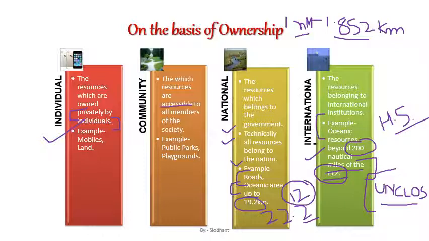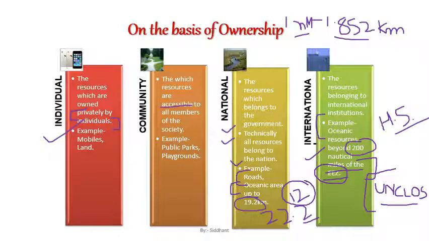These 157 members are the signatory members who have signed the agreement. The rest of the countries who haven't signed are not part of it, and they cannot use the resources, since UN clause has the right over all the resources present in the high sea.